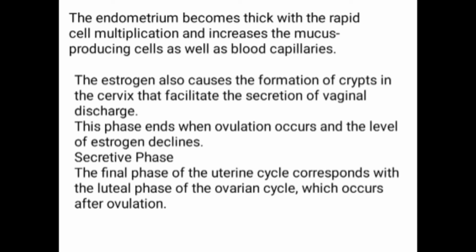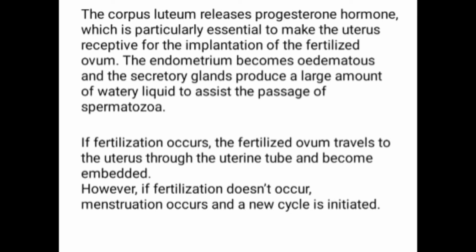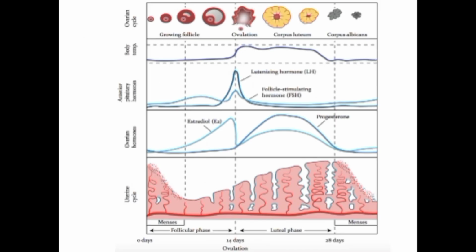Then comes the secretory phase. The final phase of the uterine cycle corresponds with the luteal phase of the ovarian cycle which occurs after ovulation. The corpus luteum releases progesterone hormone which is particularly essential to make the uterus receptive for the implantation of the fertilized ovum. If fertilization occurs, the fertilized ovum travels to the uterus through the uterine tube and becomes embedded. However, if fertilization doesn't occur, menstruation occurs and a new cycle is initiated.